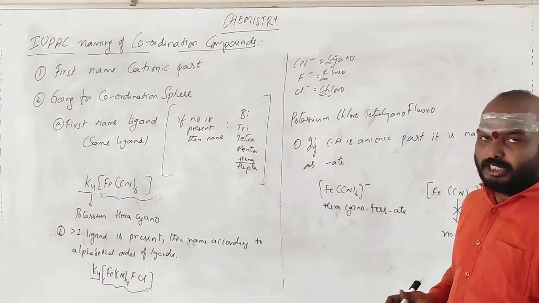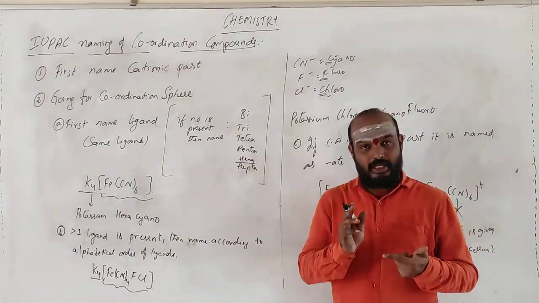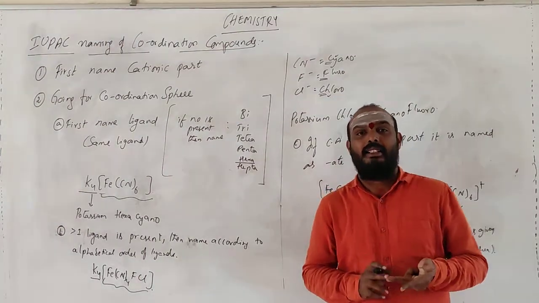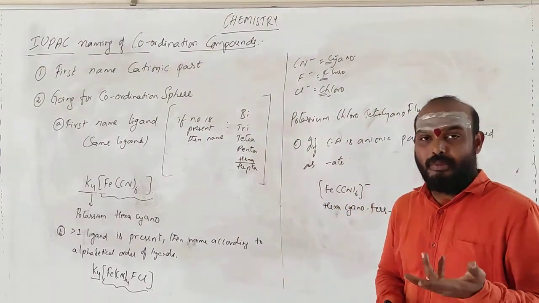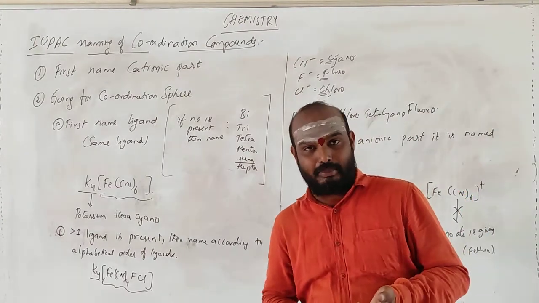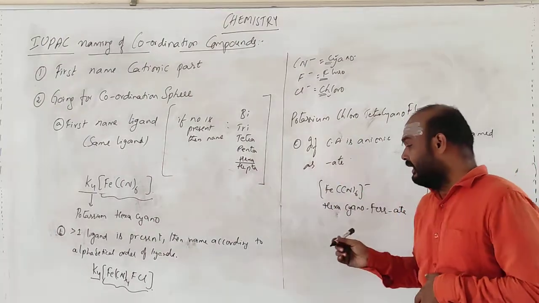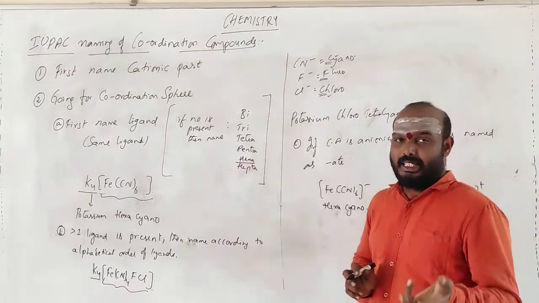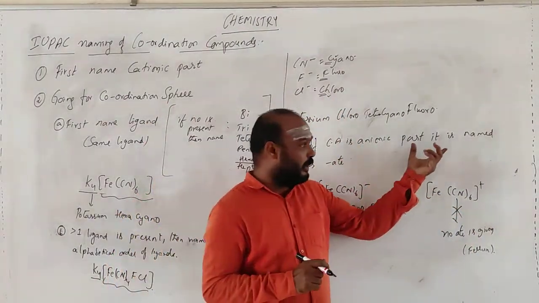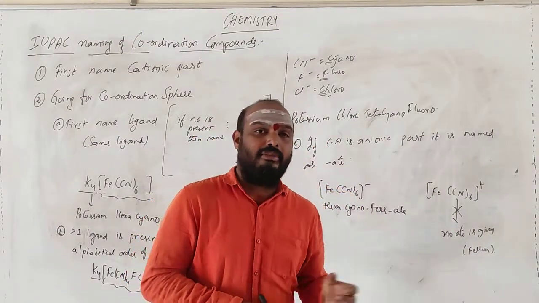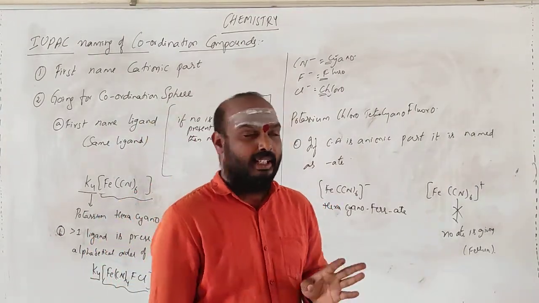So first you should go for the cationic species. Next, go for the coordination sphere. In the coordination sphere, go for the ligand. Afterwards, check how many ligands are there. After that, check how many different types of ligands are there. If different types of ligands are present, then go for the alphabetical order of writing the names. And if the central atom is present in the anionic part, that is, if the coordination sphere is anionic in nature, then the central atom will get the suffix A. Right? Are you clear with these points?